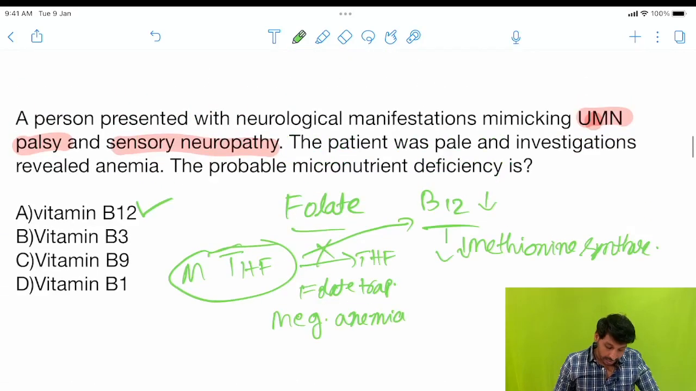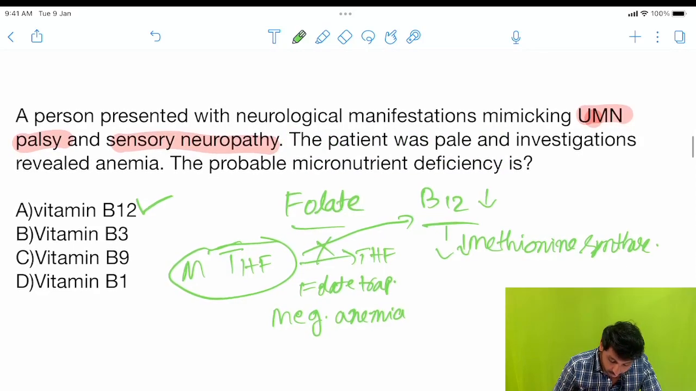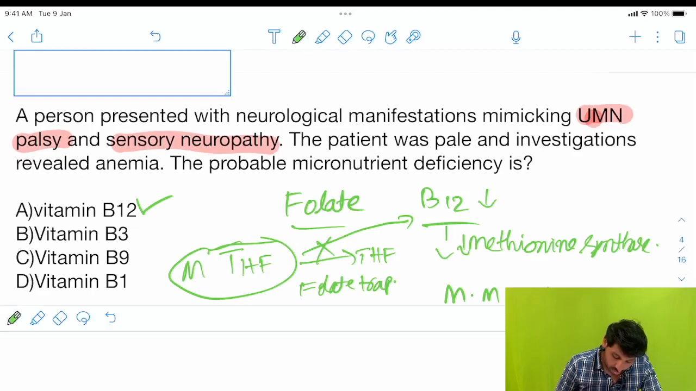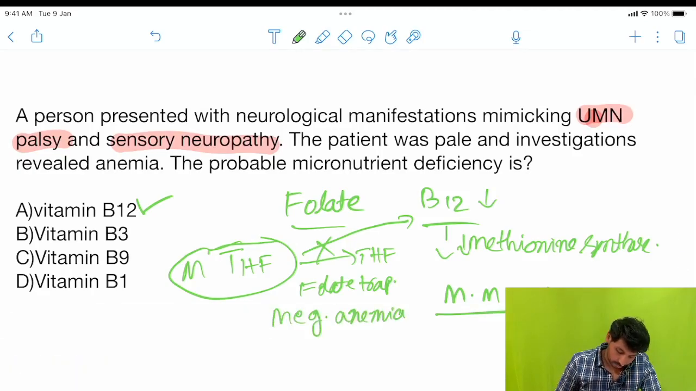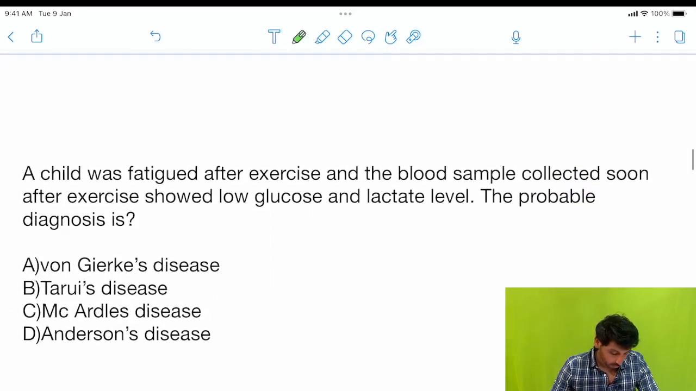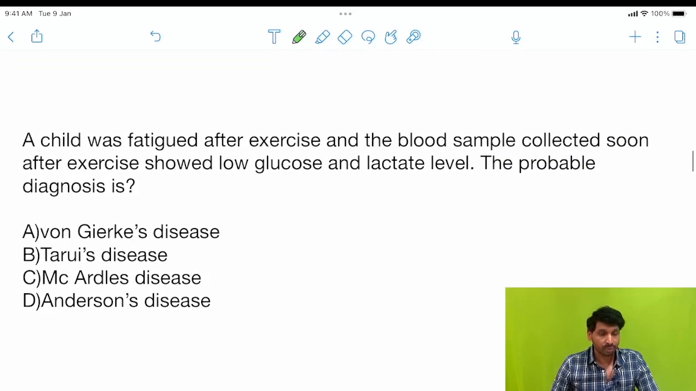The main enzyme defect causing the neurological manifestation is the absence of the enzyme methylmalonyl CoA mutase. Because of that, methylmalonyl CoA is deposited, as I mentioned. So, jump to the next question.